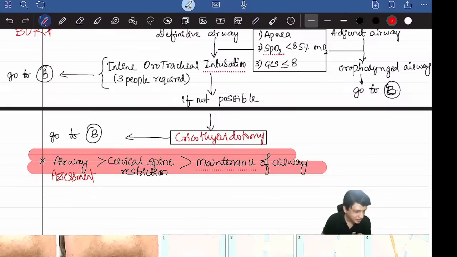Head tilt, chin lift, you understood. Dental surgery you have separately; Ayushi madam will teach you. This is general surgery, and this is not my own. As per the protocol I am teaching, so we have to go by this.